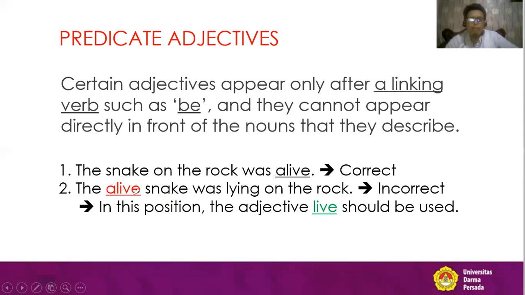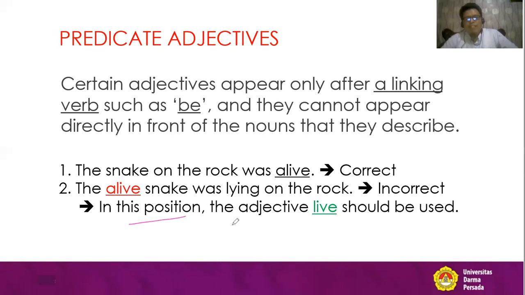The problem is, this alive is a predicate adjective, what we call a certain adjective. So we cannot put this one before the noun. So this is incorrect. If somebody asks you why, it is because this is a predicate adjective.